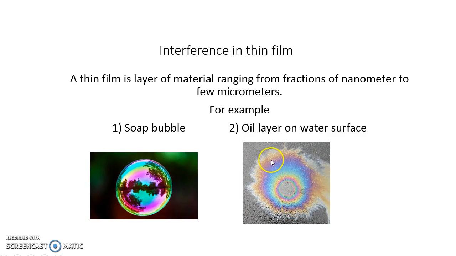So why are we interested in studying interference in thin films? Because when light is incident on such thin films, we generally observe different colors on the surface. So why do these colors form? Definitely one can answer this question after understanding the theory of thin films.